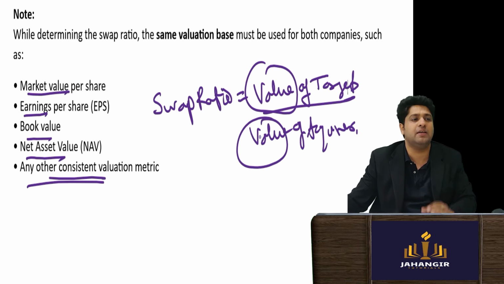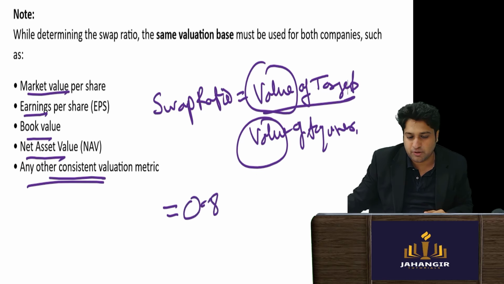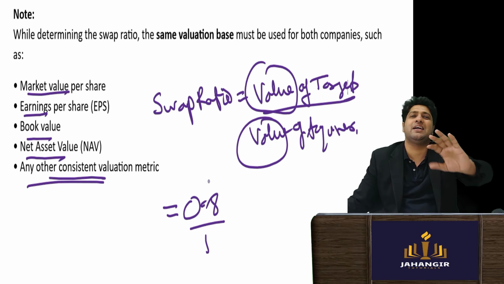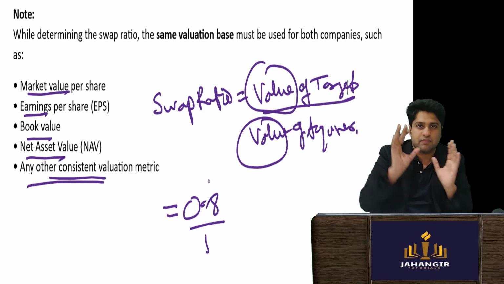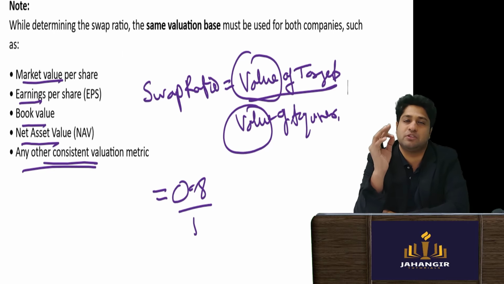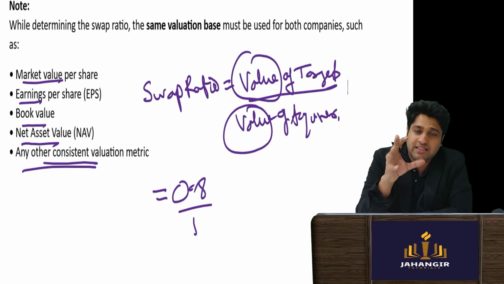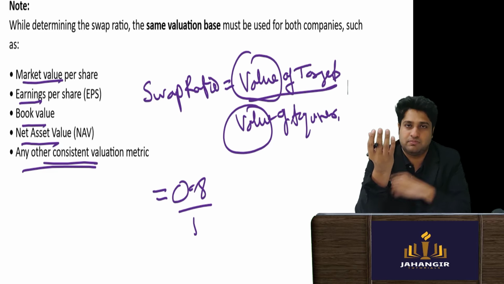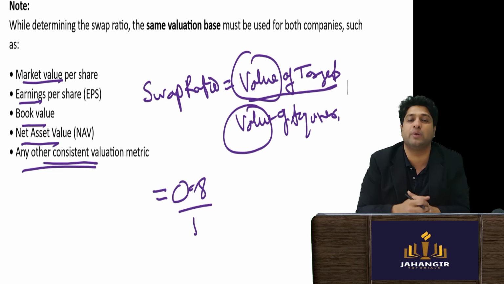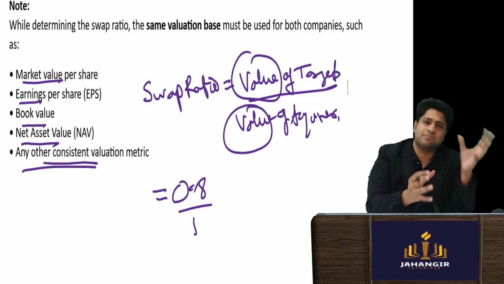So both will be like this, and we come to know the sizes. Whenever I see a size of 0.8:1, that means the target is smaller. Pay attention to this, because understanding what the swap ratio means is very important. It means the target company is 80% the size of the issuing company, the acquirer. I come to know that this is smaller.